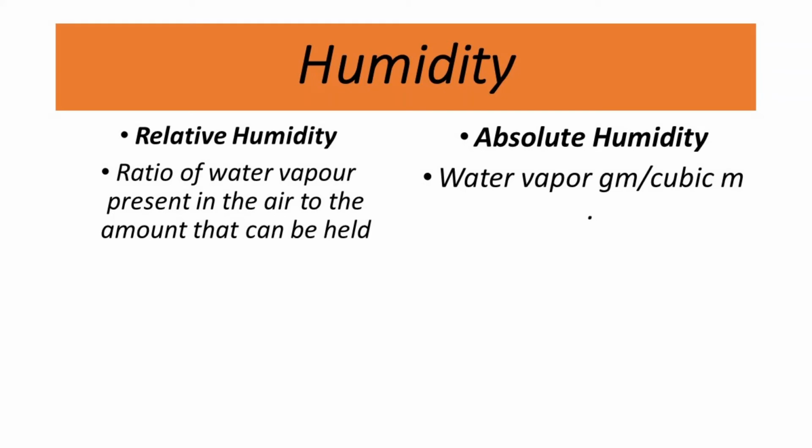Now what is humidity? The amount of water vapor present in the air is called humidity, the amount of moisture present in the air, right? It is of two types: first is absolute and second is relative humidity. Absolute humidity is the water vapor present in grams per cubic meter, and relative humidity is the ratio of the water vapor present in the air to the amount of water vapor that the air can hold.